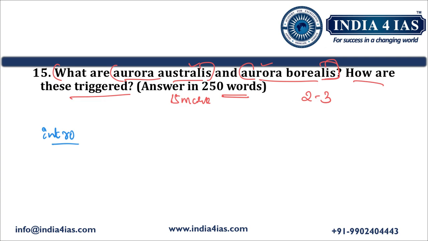Aurora australis, the southern lights, and aurora borealis, the northern lights, are mesmerizing natural light displays that occur in the polar regions of the Earth. So here we have discussed one of the facts related to aurora australis and aurora borealis. So this constitutes an introduction.